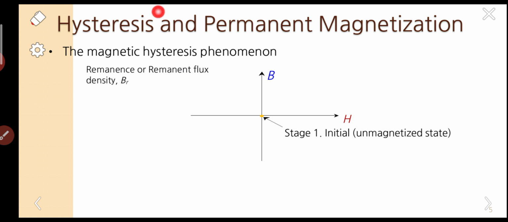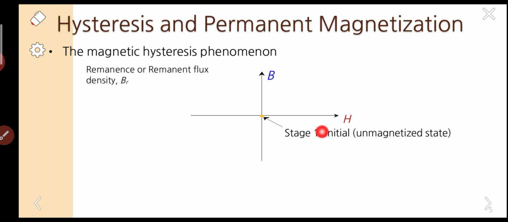So, hysteresis and permanent magnetization. What is hysteresis? Hysteresis means generally loss. Already we have discussed this in the properties of ferromagnetic materials, and this phenomenon also takes place in ferrimagnetic materials. So to know how the loss happens,